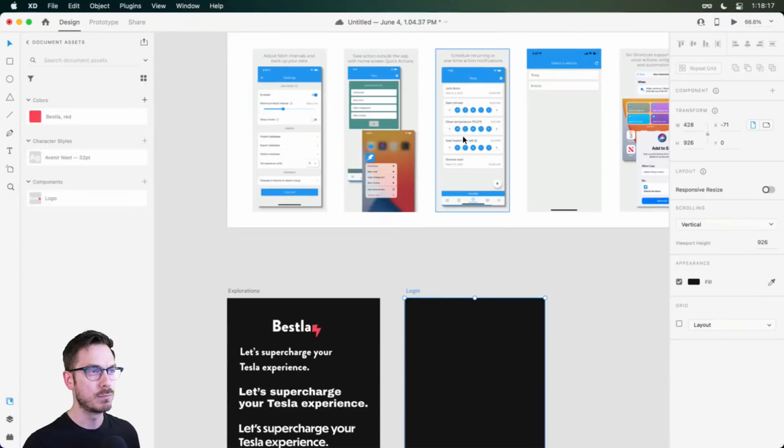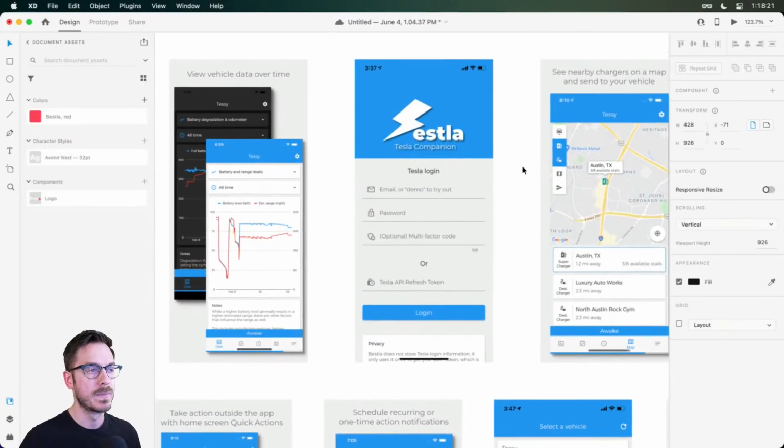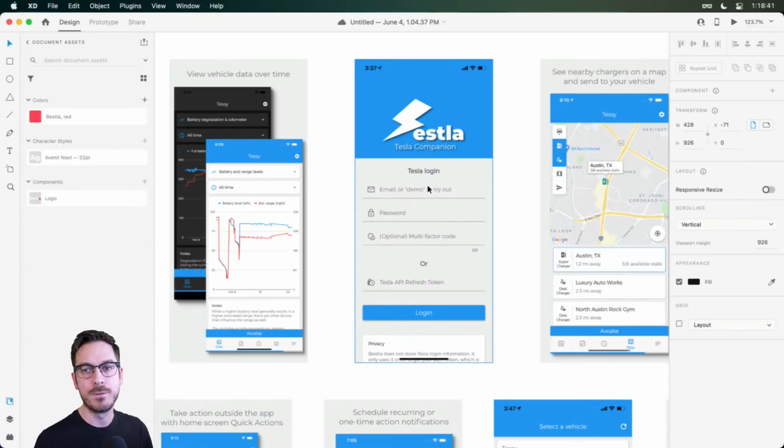Alrighty, so what we're gonna do is we're going to start the process, and this is the login screen. And just to remind some of you, the feedback I had originally is the login screen to me felt like you were logging in to this particular service's account. So you would have to register somewhere, and you would have to create an account and then log in. And I was frantically looking for a way to do that until I realized that, oh, you have to use your Tesla credentials. So I want to make that very apparent so that users, when they land here, they know.